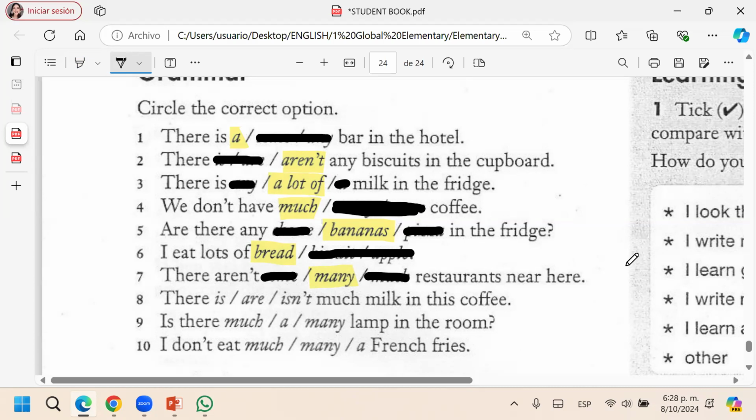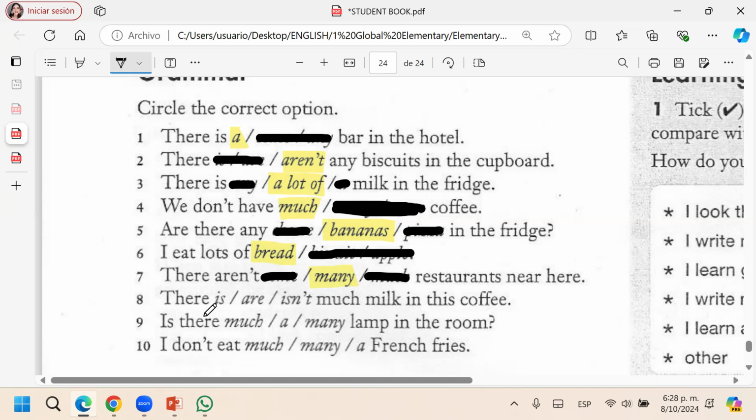Yes. Then the 8th: is there much milk in this coffee? What do you think? There are. Milk is countable or uncountable? Uncountable.